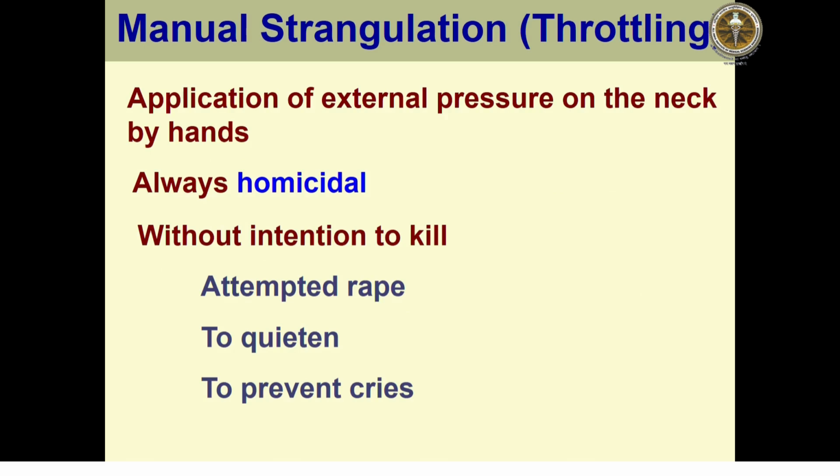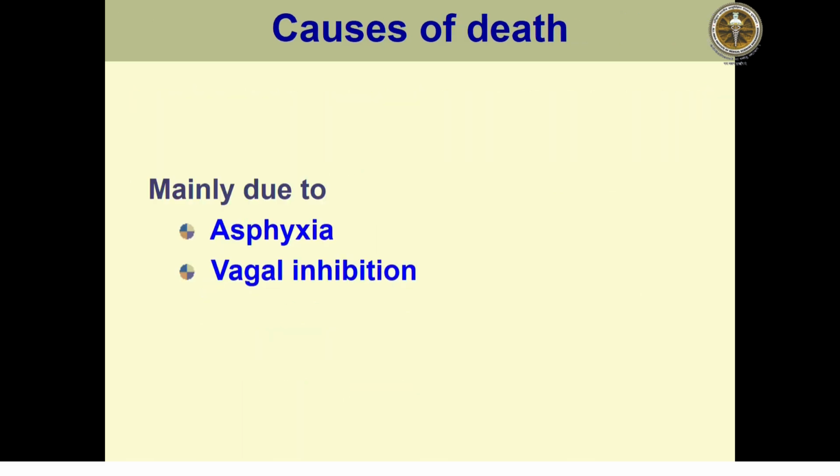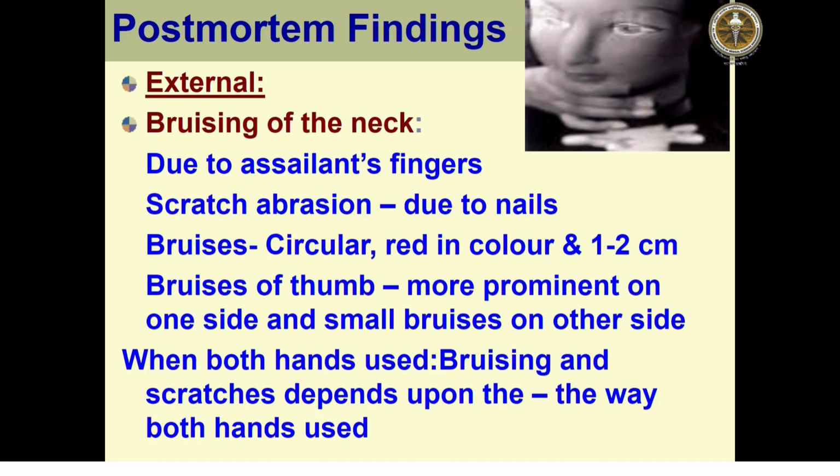So what are the causes of death? Mainly asphyxia, or sometimes stimulation of the vagal receptors causing vagal inhibition. What will we get in the external findings if we do a post-mortem examination? On external examination there is bruising of the neck. Why is there bruising of the neck? Due to the constriction by the assailant's fingers.